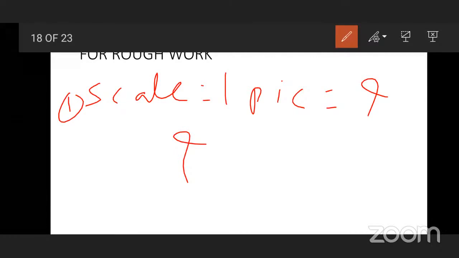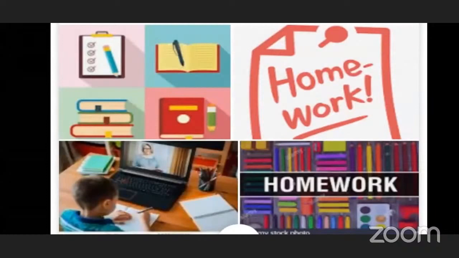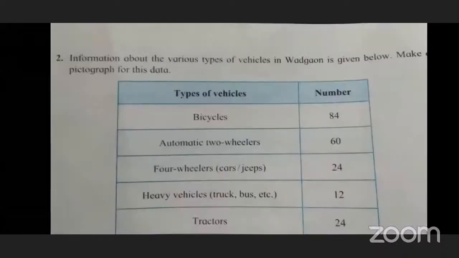So students, in this way we learned our today's topic, that is pictograph, and this is the homework for you. In this chapter we learned many things. Here one table is given: information about the various types of vehicles in Vadgaon. Make a pictograph for this information.